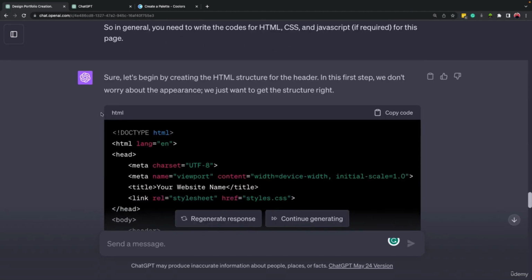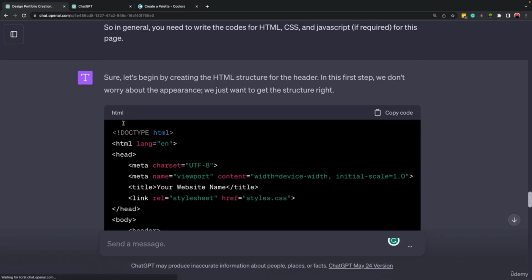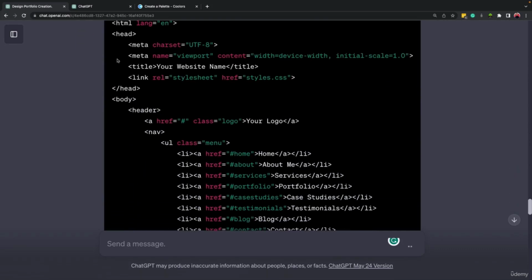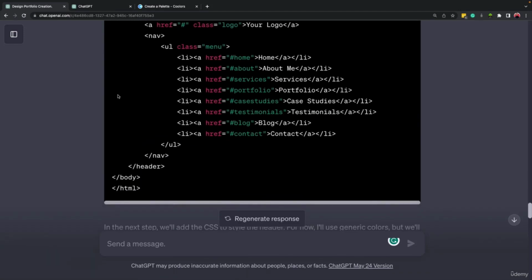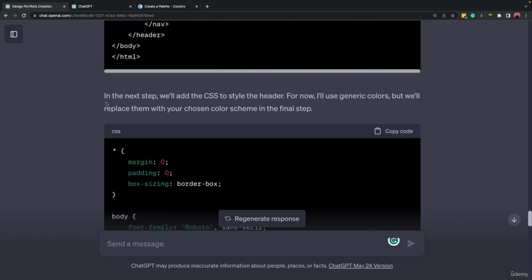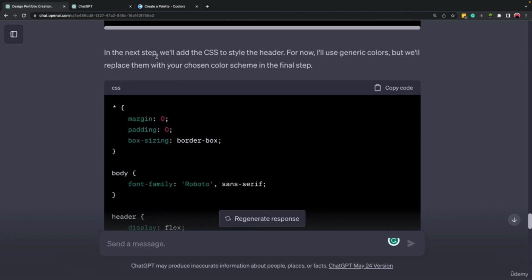So here we have the HTML code that ChatGPT wrote for us. And don't worry if you don't understand it, it's fine. All we need to do is to copy and paste it. And let's come here. In the next step, we will add the CSS to style the header. For now, I will use generic colors, but we will replace them with your chosen schema in the final step.